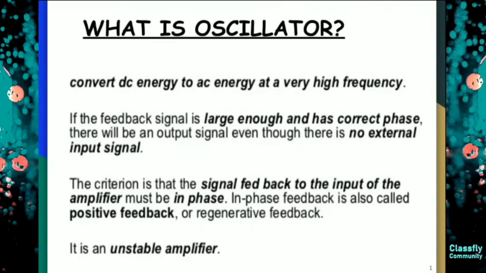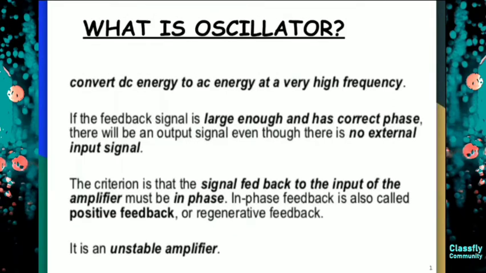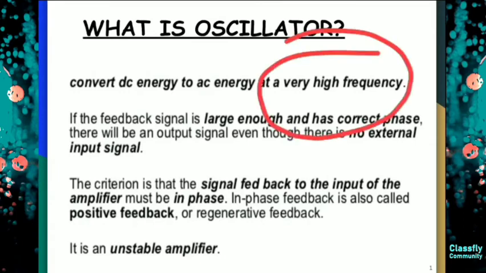So today we will be dealing with the topic, Barkhausen's criteria for the oscillator. The first thing which comes to our mind is, what is an oscillator? We state that an oscillator converts DC energy, that means direct current energy, to AC energy, that is alternating current energy, at a very high frequency.